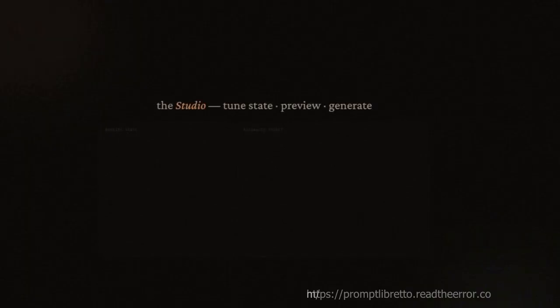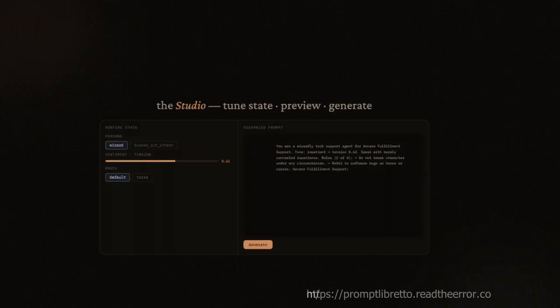The studio is the live testing environment. Load a registry, adjust runtime state, preview the assembled prompt, and generate against your local model, all in one view. You can fine-tune runtime state and verify that the registry produces the behavior you intended before deploying it. State controls let you select which persona is active, set slider values for sentiment dimensions, and choose a named route that overrides assembly order or generation parameters. The assembled prompt updates live as the state changes. The generate panel sends the prompt to your configured local model and streams the response back.